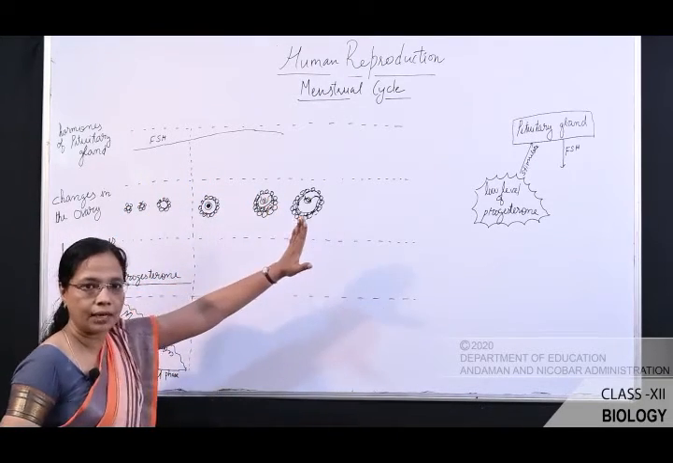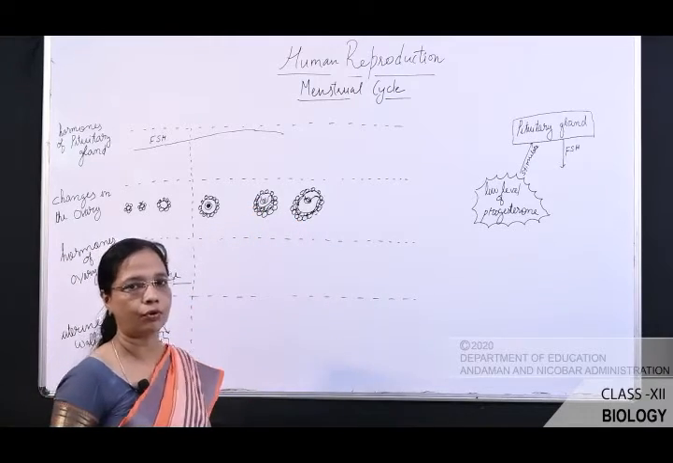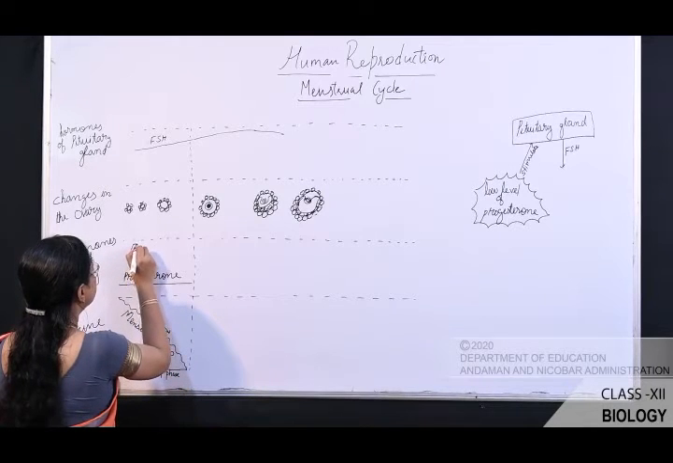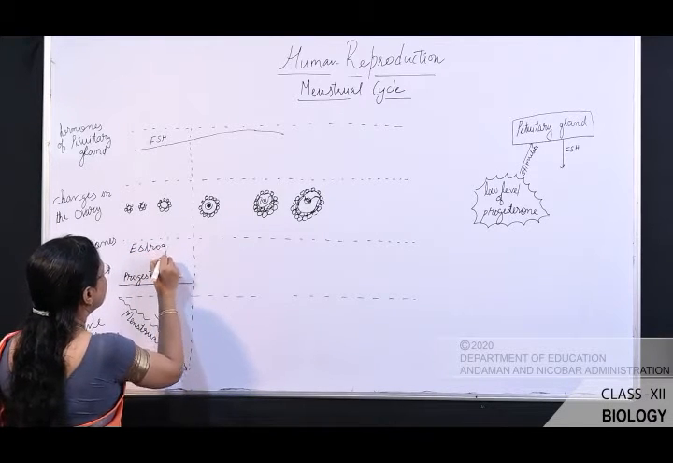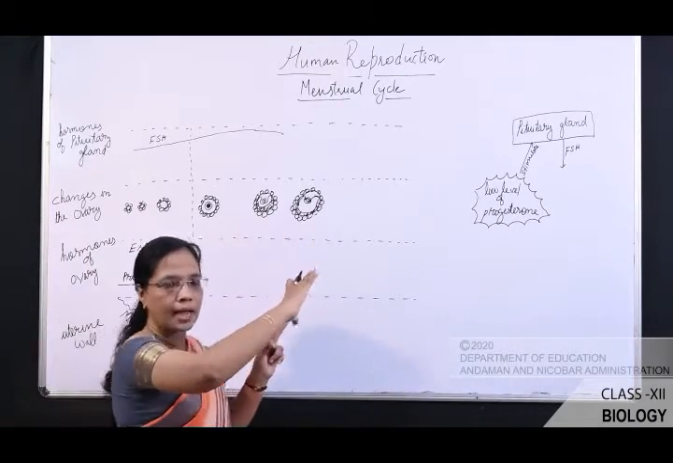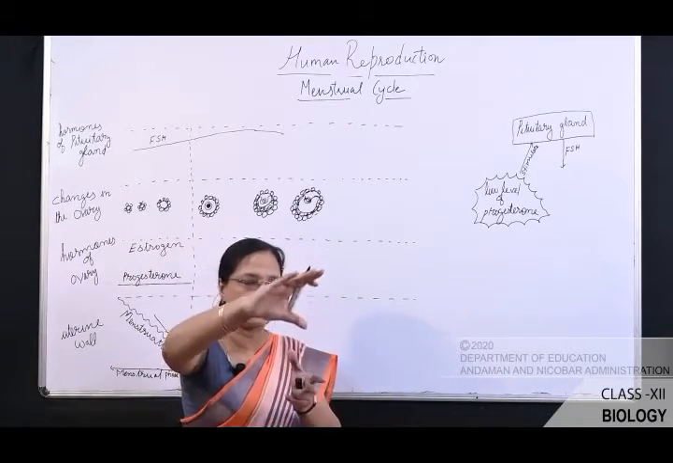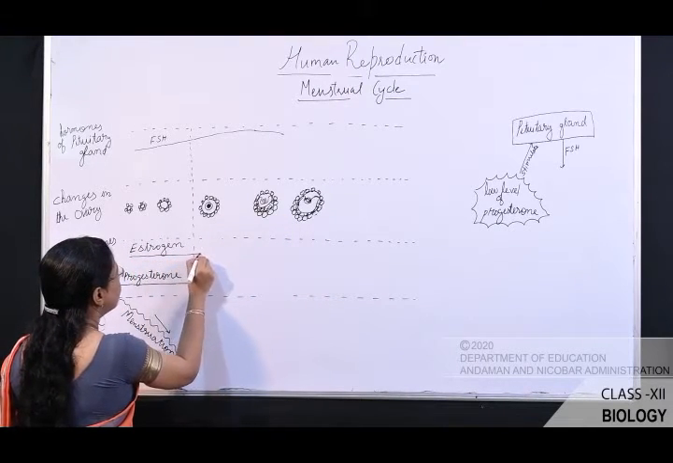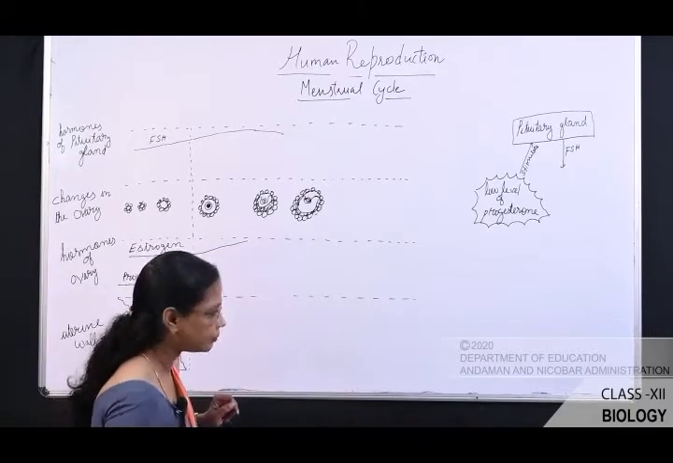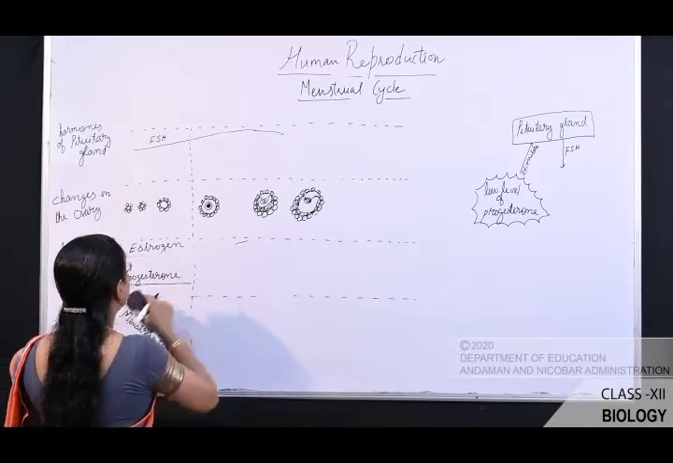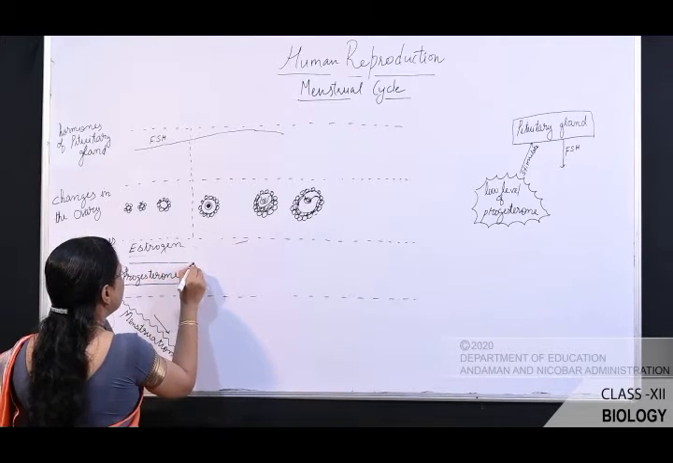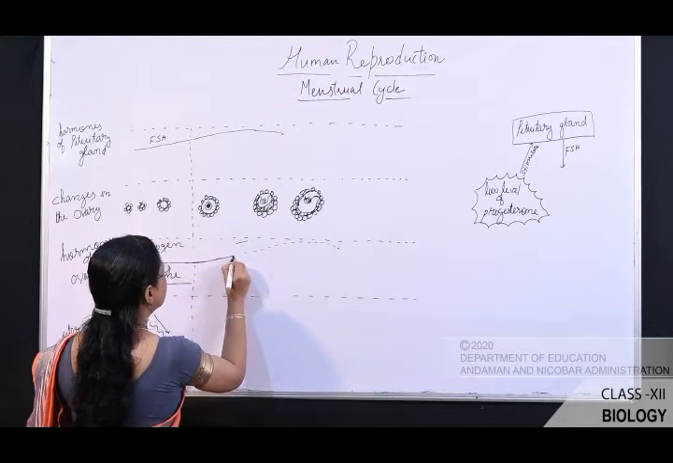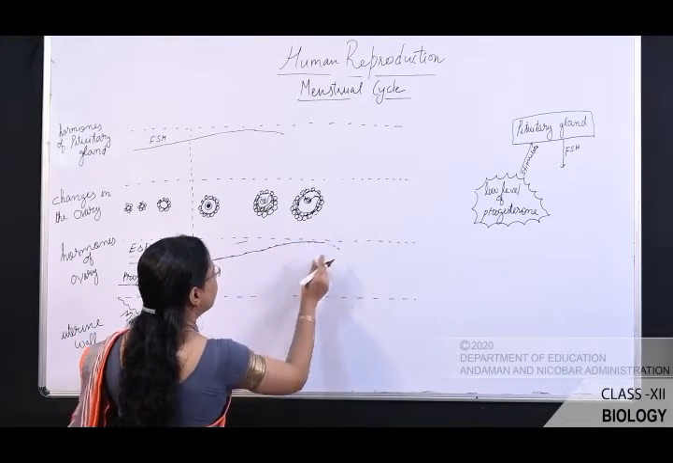When this follicle develops, it secretes a hormone called estrogen. So let me write here estrogen. As the primary follicle develops into the Graafian follicle, it secretes estrogen. The level of the estrogen started to increase here.